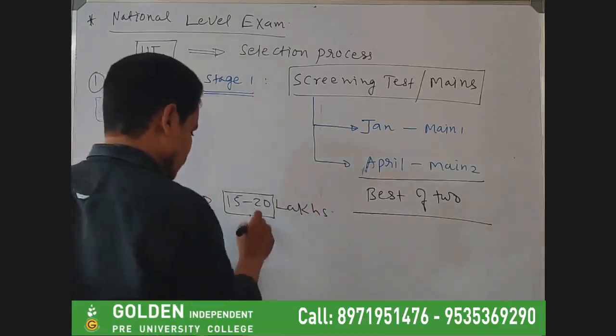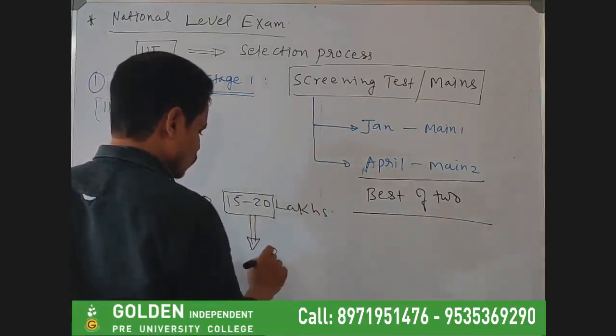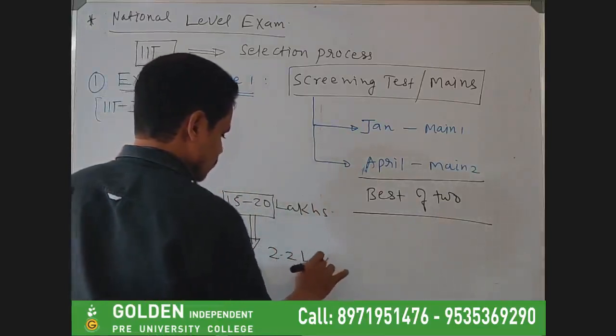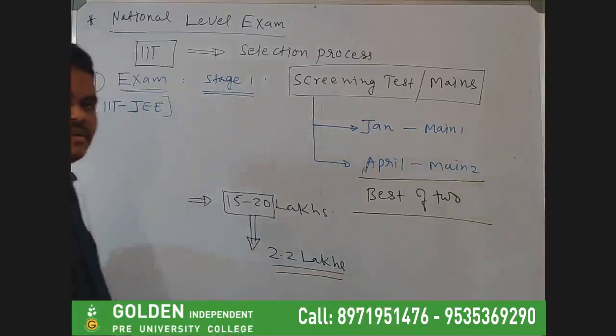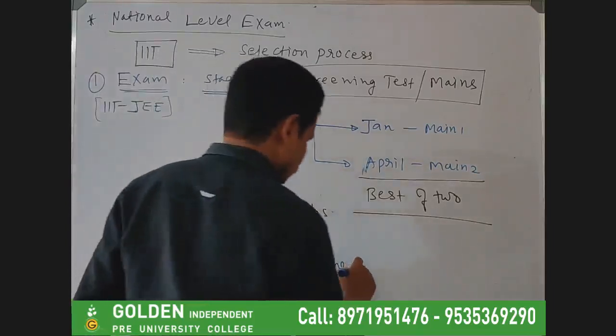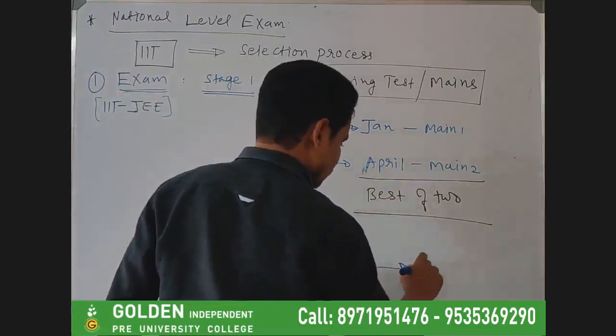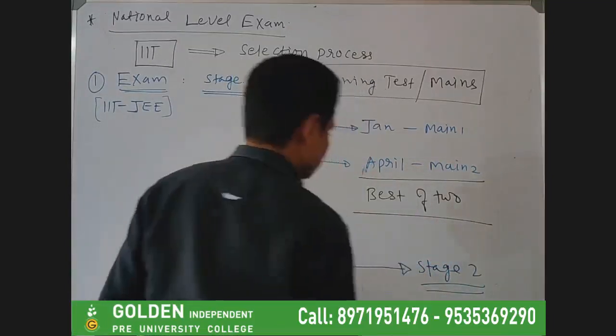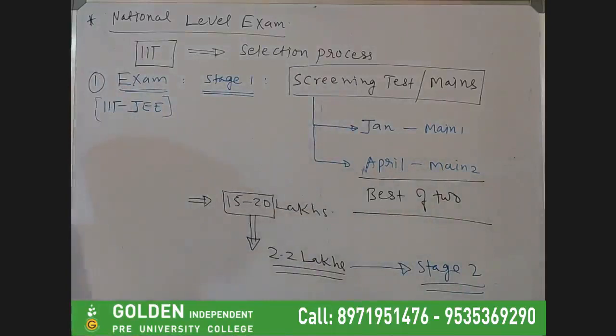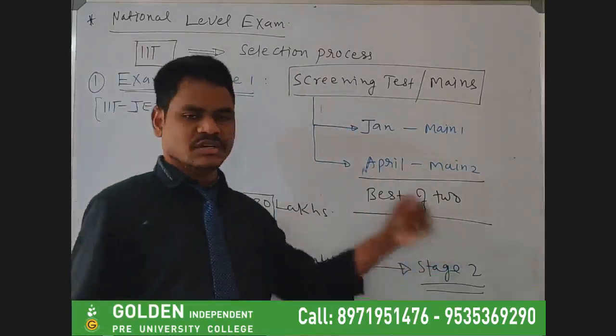Out of this, only 2.2 lakh students will be getting eligibility, so that they will go for the stage 2 exam, that is advanced. They will be eligible for what? Stage 2 exam, that is advanced.